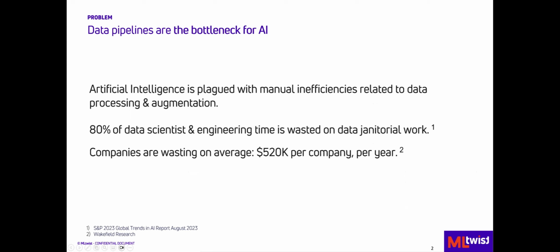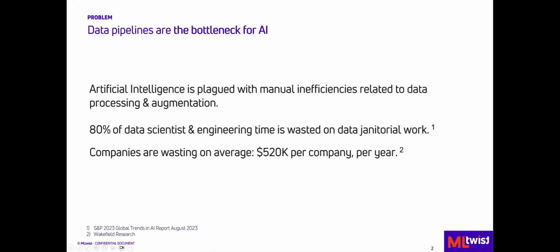Studies have shown that this has a real cost impact. What we're going to walk you through is not just the cost impact, but the impact manual pipelines have on speed and the absolute need for flexibility. Studies recently done have estimated an average of $520,000 lost in efficiencies, and this number increases as companies adopt more and more models, each requiring its own AI data pipeline. MLtwist's goal is to take away all that work so that data scientists can focus on model development and businesses can recoup these large costs.